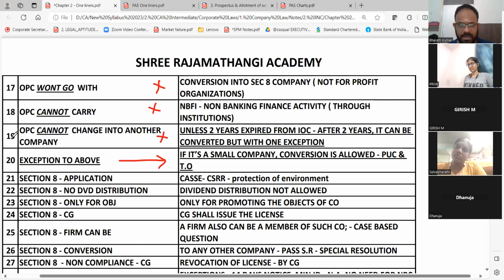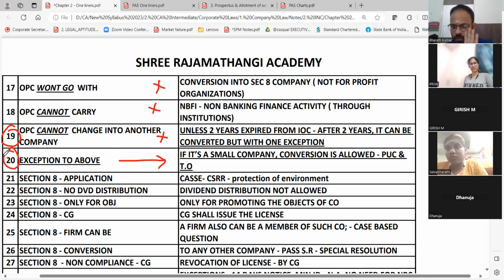This point, 19 and 20, is not there in your study material, but if you want, you can note it down. What they are telling is, for 2 years, you cannot do anything with that OPC. Unless 2 years expired, it cannot be converted, but when it is within the limits of the small company, you know what is the limit of the small company?